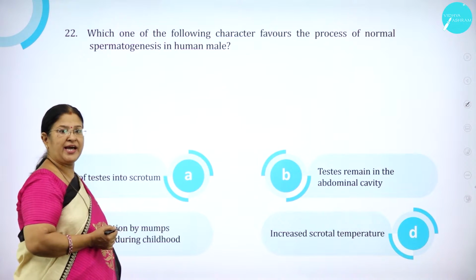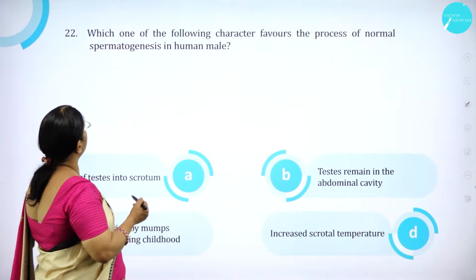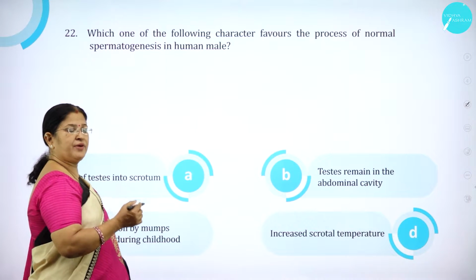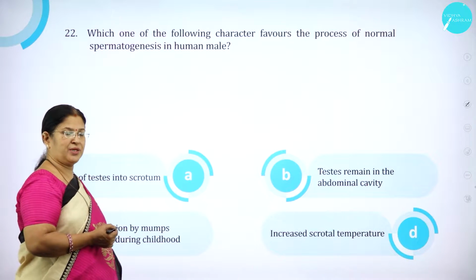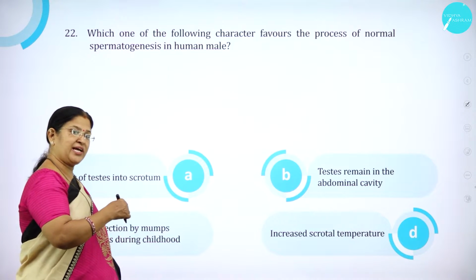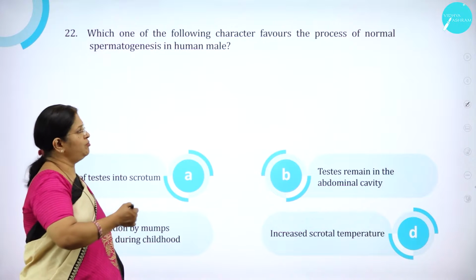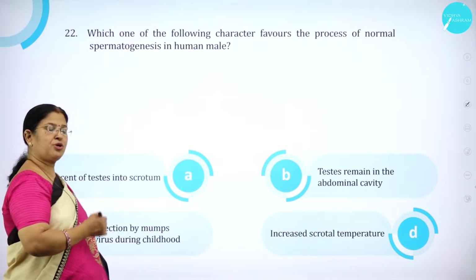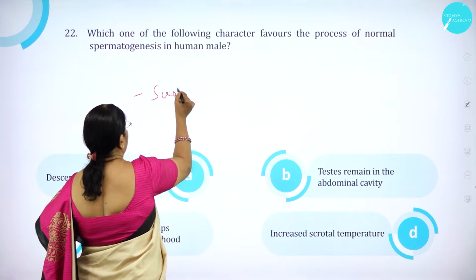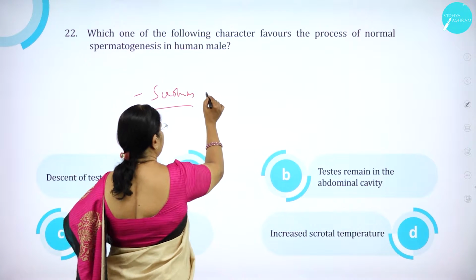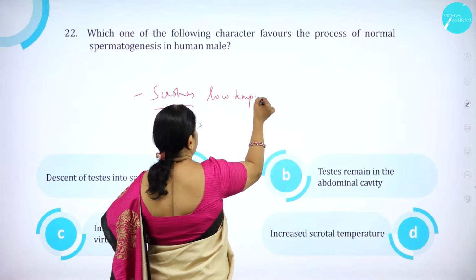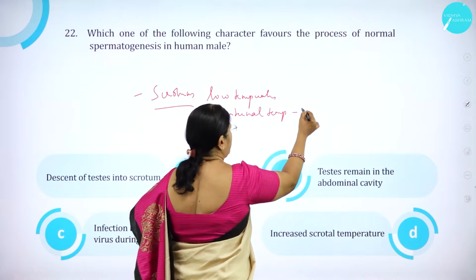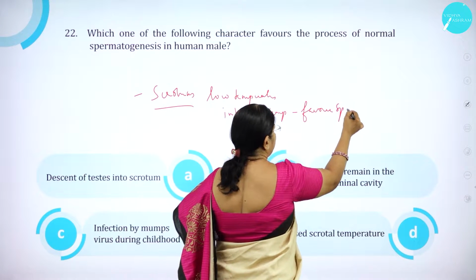Which one of the following character favors the process of normal spermatogenesis in human male? Usually when the boy baby is developing in the mother's womb, the testicles would have been inside the abdomen. So almost at the time of delivery, the testis will descend into the scrotum. And scrotum maintains what? Scrotum maintains a temperature lower than the internal temperature to favor spermatogenesis.